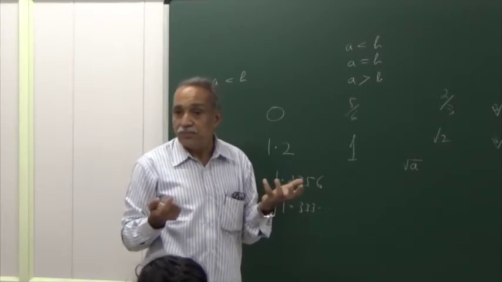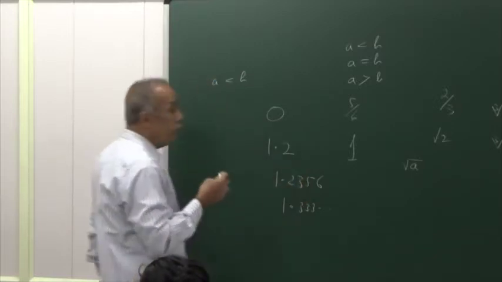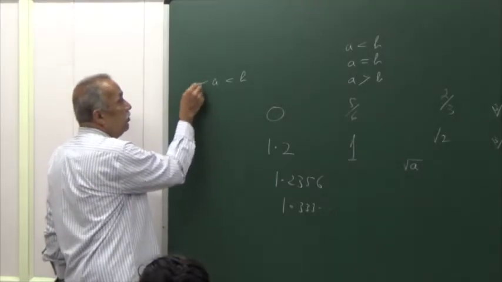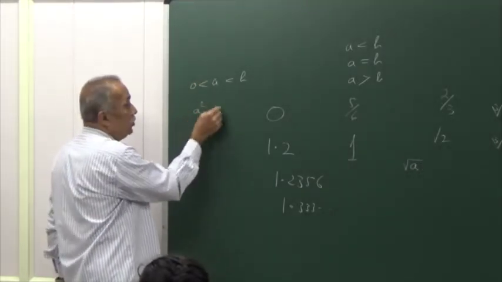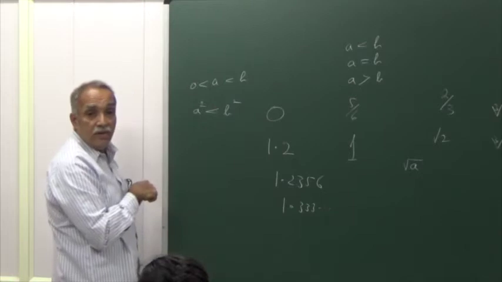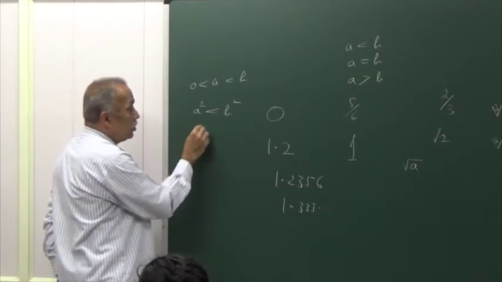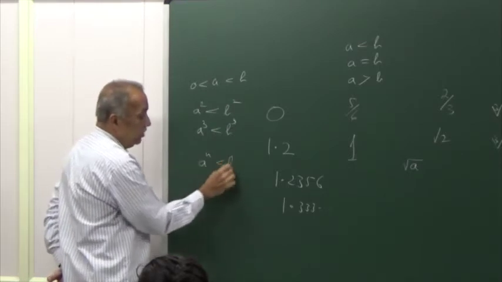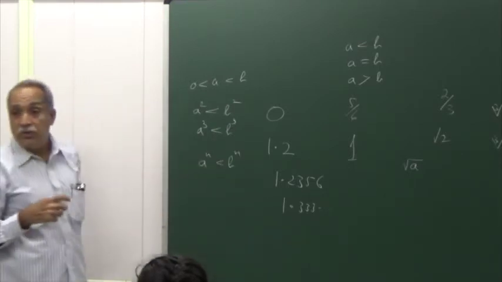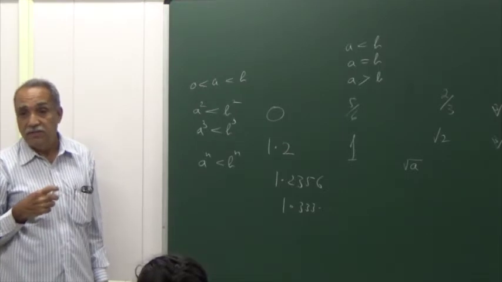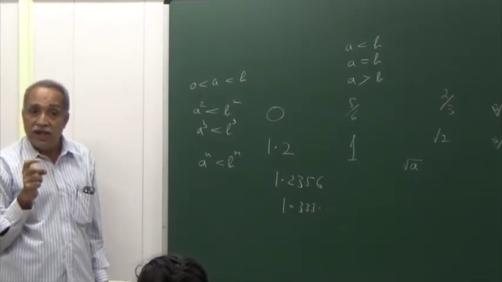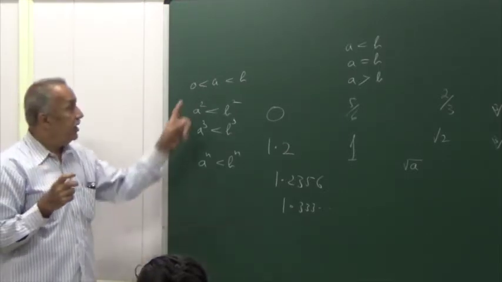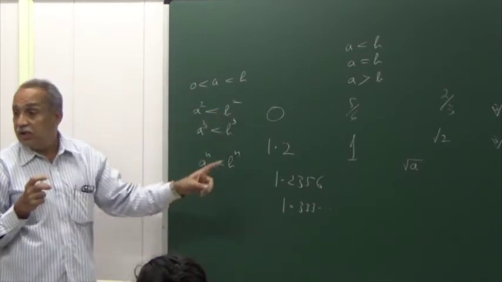As a consequence, if both the numbers involved are positive, you will also have, in general, for every positive rational n: if both a and b are positive, then a less than b implies a power n less than b power n.